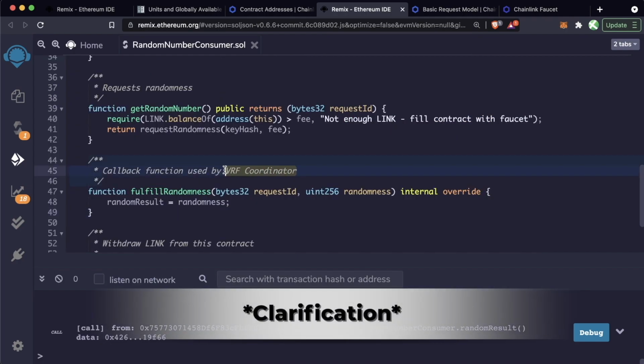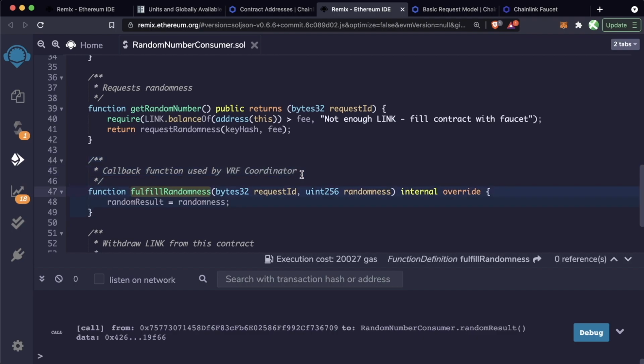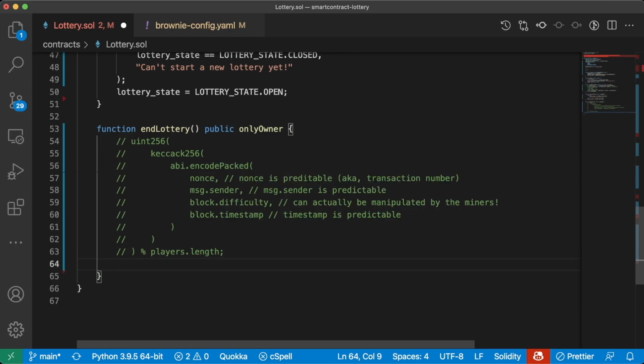Now, I lied to you a little bit. Technically, that VRF Coordinator contract calls this function, and then the Chainlink node calls the VRF Coordinator function, but for simplicity's sake, you can kind of just think of it as the Chainlink node itself is calling this fulfill randomness function. So now that we know how to do this in Remix, let's go ahead and add this to our Brownie project.